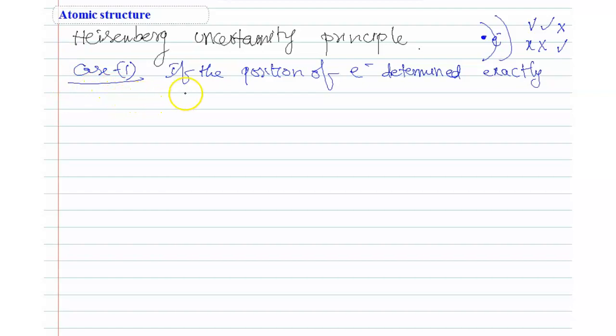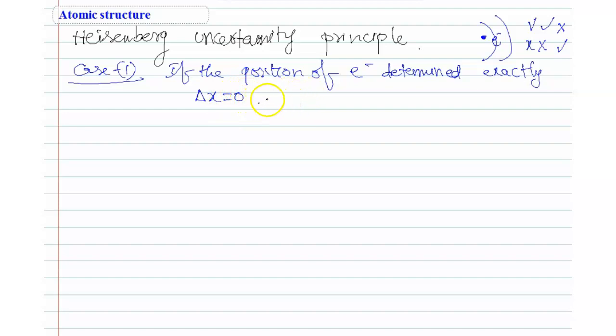Then there is no uncertainty in position. No uncertainty in position means we can take delta x equal to 0, because we can find out the electron position exactly. Then delta x equal to 0.